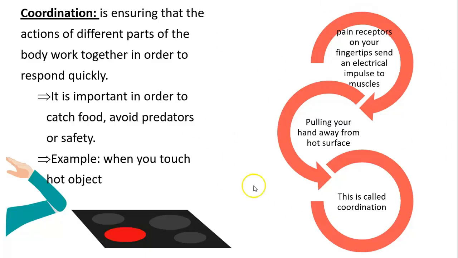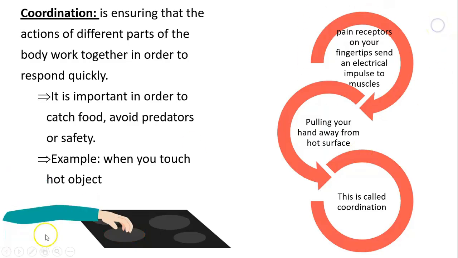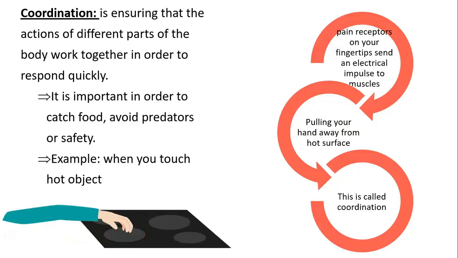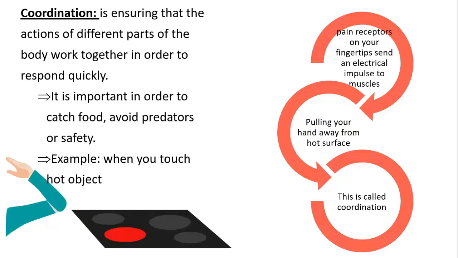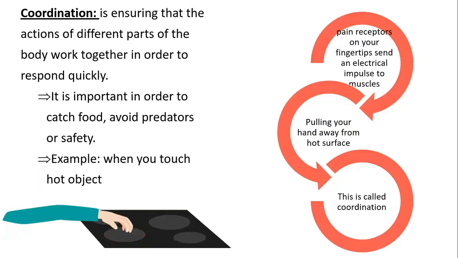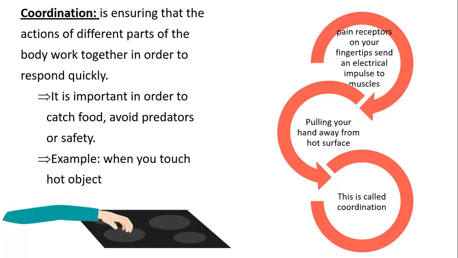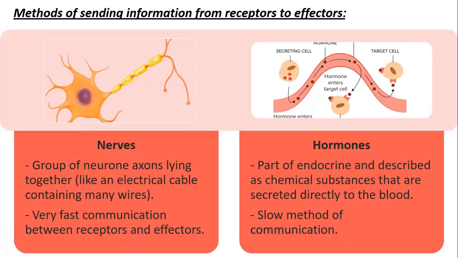So let's see the process here. First, the pain receptors in the fingertips in this man's hand will feel the pain and the hot surface. So electrical impulses will travel very quickly, causing the effector muscles to pull the hand away from the hot surface. So now, this is coordination between different body organs.